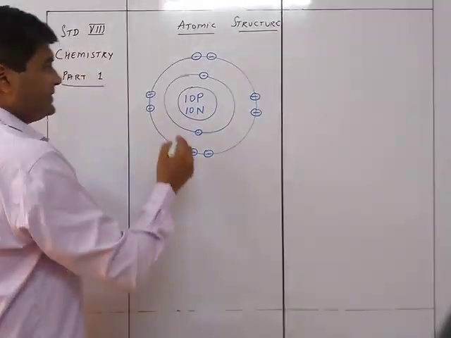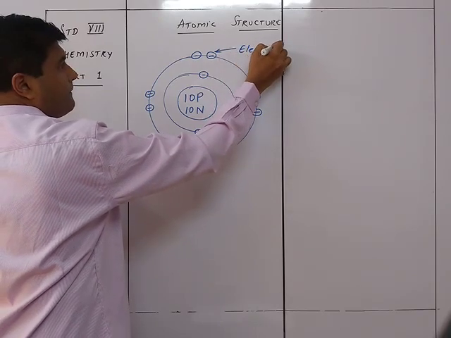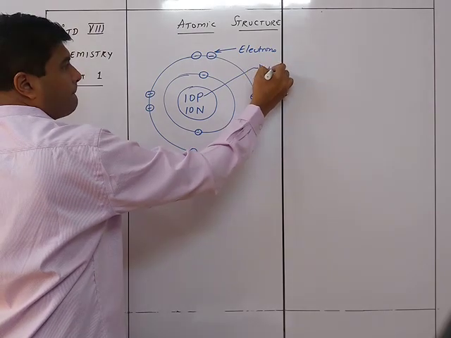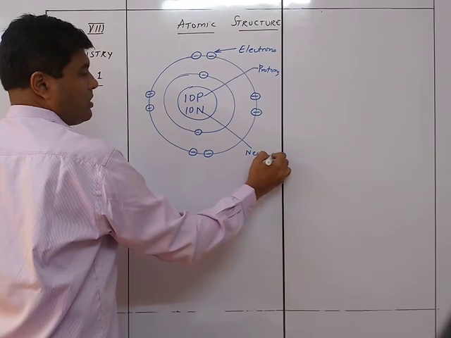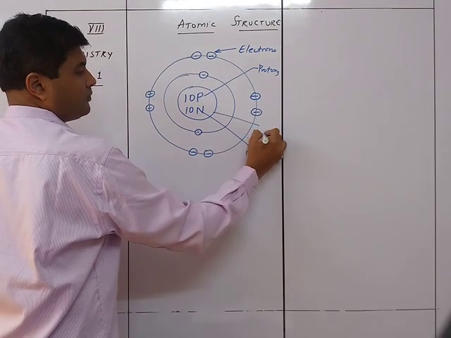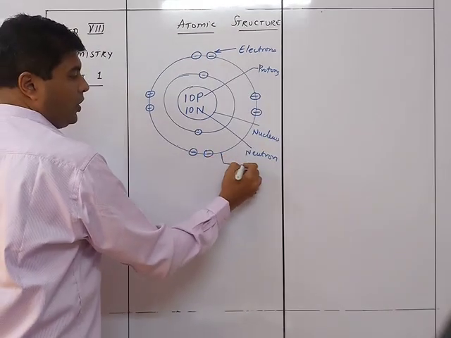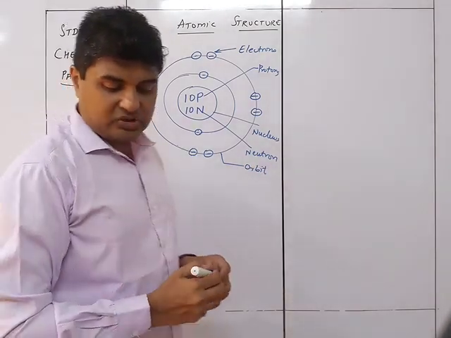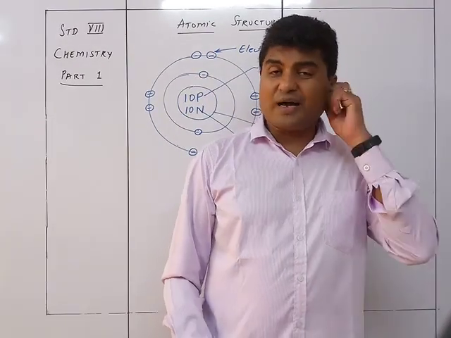So we see that these are the electrons, these are the protons, these are the neutrons, this particular part is the nucleus, and this is the orbit. Okay, the atomic orbit in which the electrons are revolving.